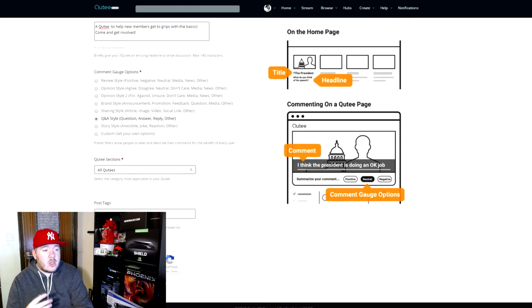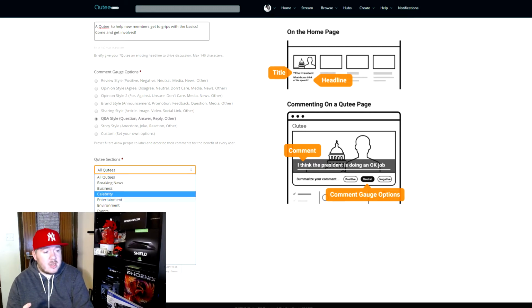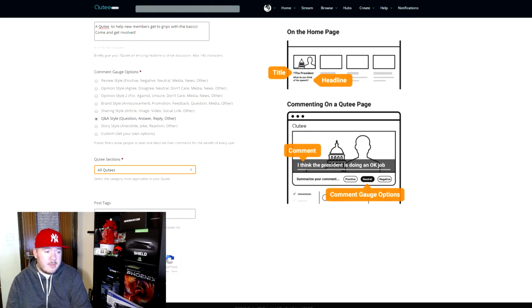Qutee sections. You then select a specific place or category that your Qutee falls into. So breaking news, business, celebrity, entertainment, and so on. There's lots of categories, or you can just select all Qutees. That's what I'm going to do for this because it covers the whole of Qutee.